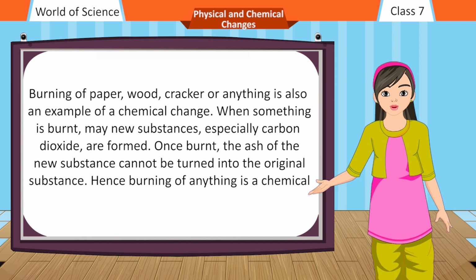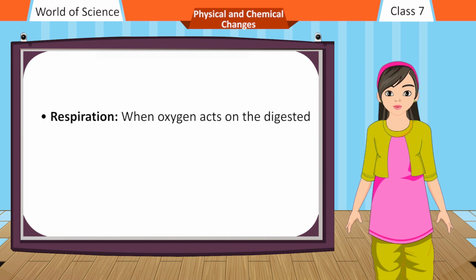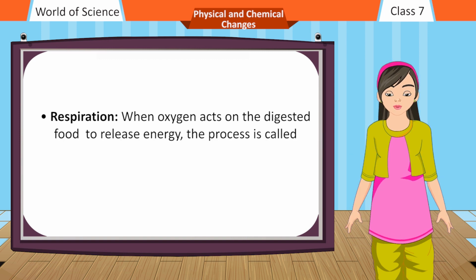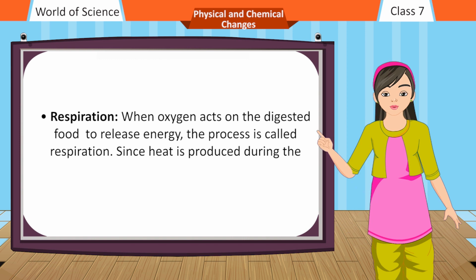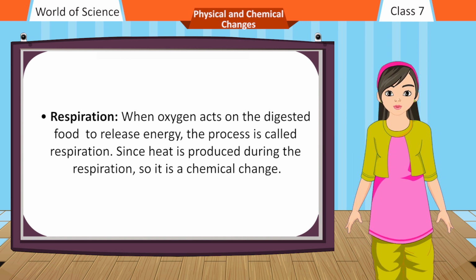Hence, burning of anything is a chemical and irreversible change. Some other examples of chemical change: respiration. When oxygen acts on the digested food to release energy, the process is called respiration. Since heat is produced during respiration, it is a chemical change.